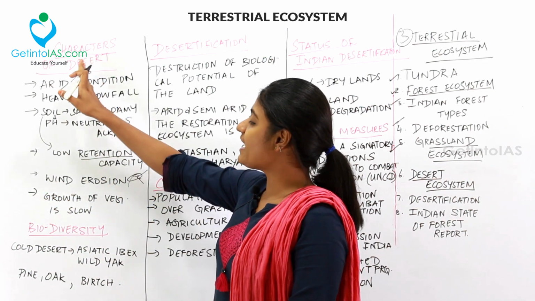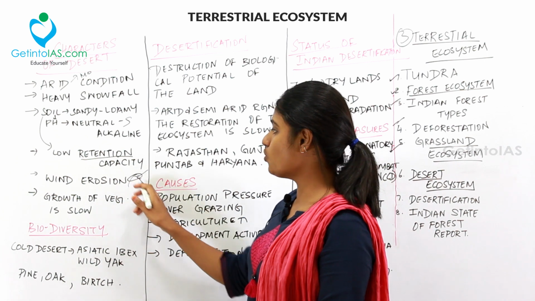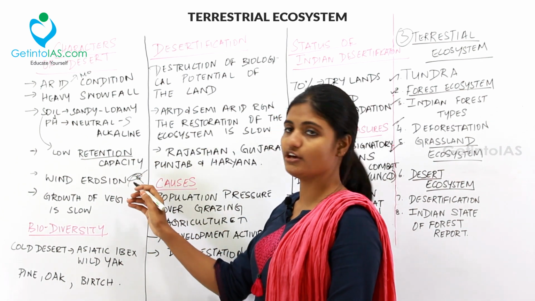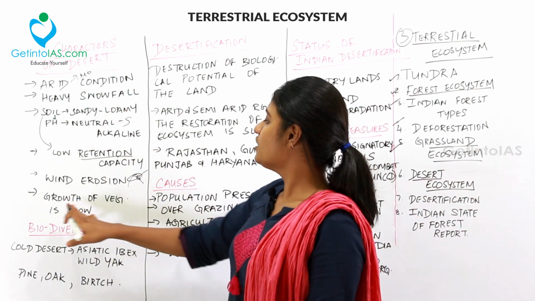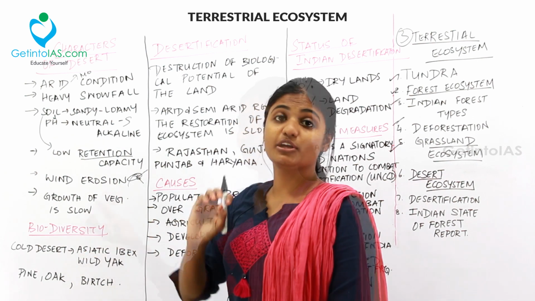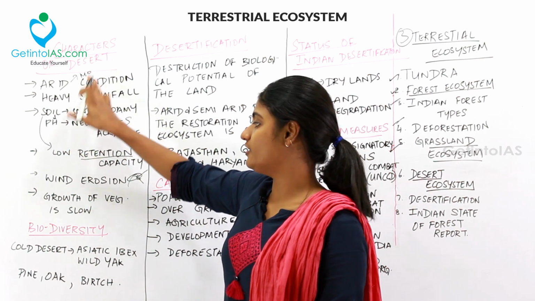So one of the main characteristics of the desert is wind erosion. If there is a stone here, the wind keeps eroding the top layer of the stone, and this is very common in the desert. And then the growth of vegetation is very slow in a desert because the soil is sandy and the nutrient level will be very low.